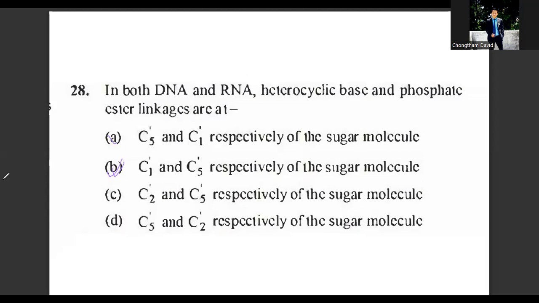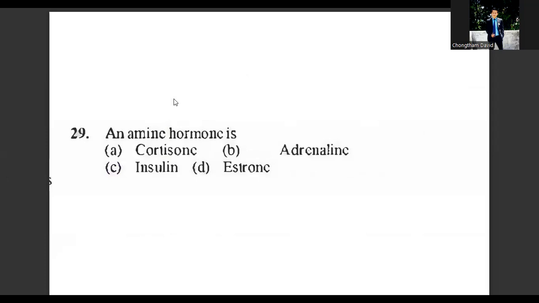Let us move on to question number 29. An amine hormone is it cortisol, adrenaline, insulin, or estrone? Adrenaline is an amine hormone. It has a functional group amine. Adrenaline rush, right? You have heard about this term before. Well, let us see question number 30.